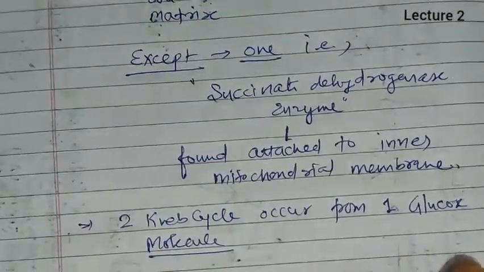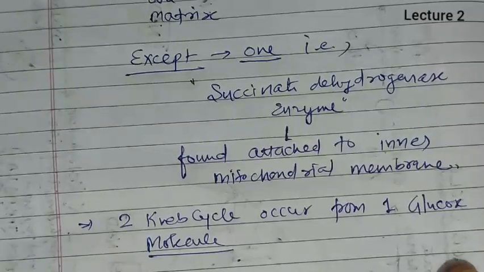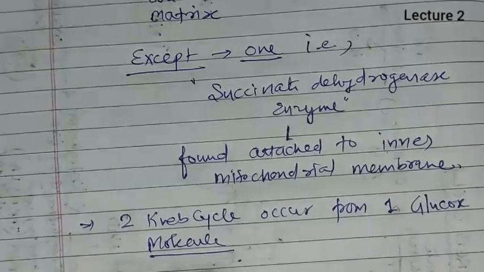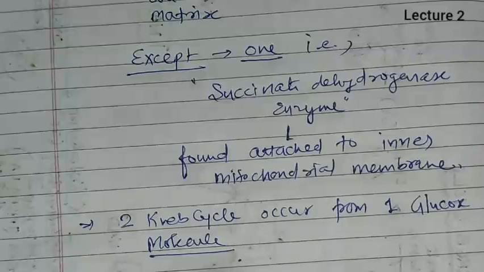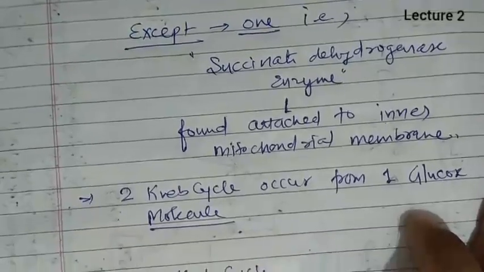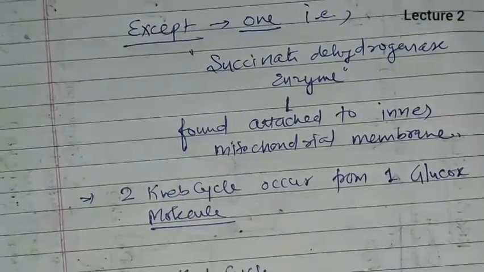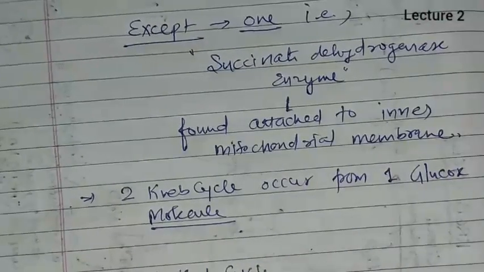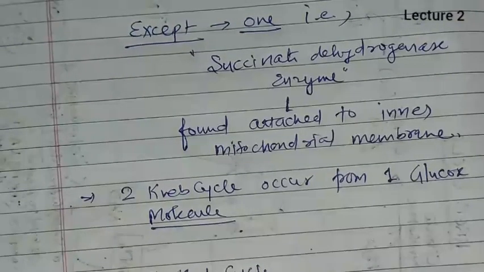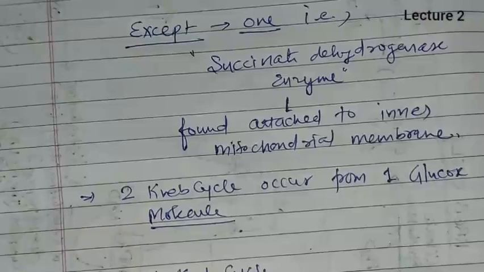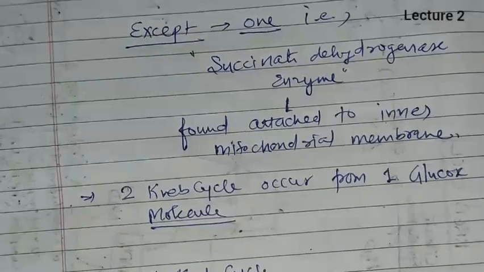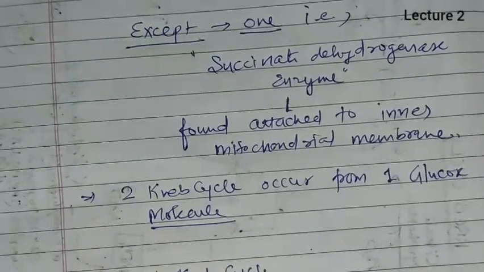Next, we see that in one Krebs cycle one molecule of ATP or GTP, that is GTP will give rise to ATP, is formed directly by substrate level phosphorylation.